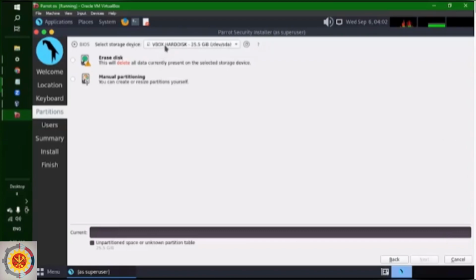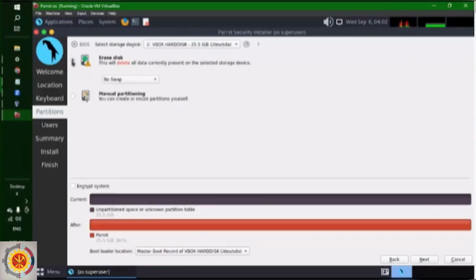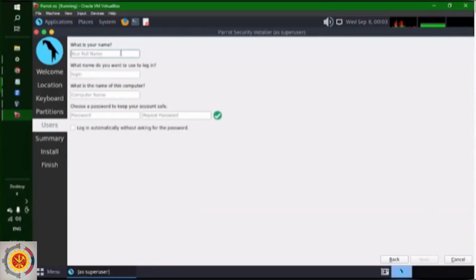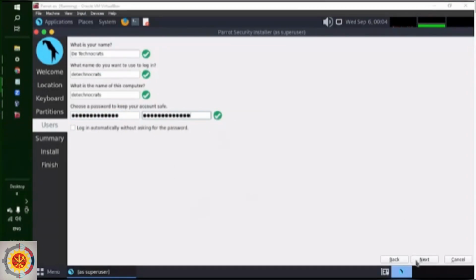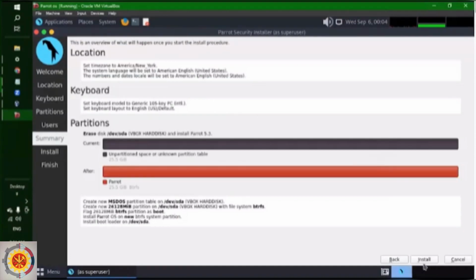So it's showing our virtual hard disk that we selected, about 25.5 gig. So it is this. We're gonna select first option. I don't want to encrypt it, so I will not check it. That's good. No swap, minimal partition. Okay, we're gonna click next. Asking for my full name. Okay, I'm gonna select next now. Install now.